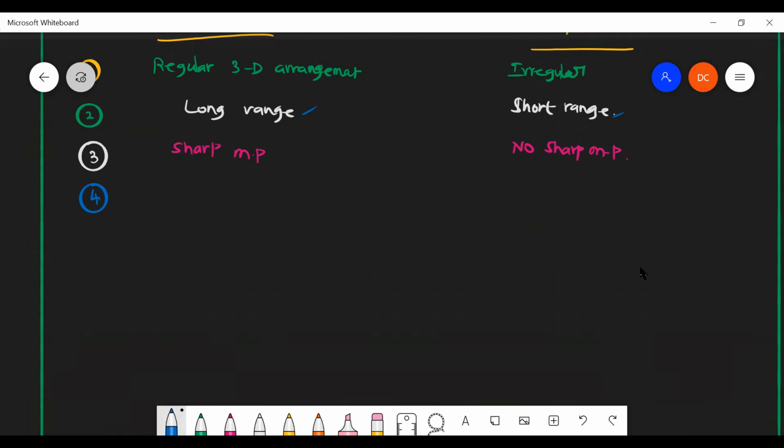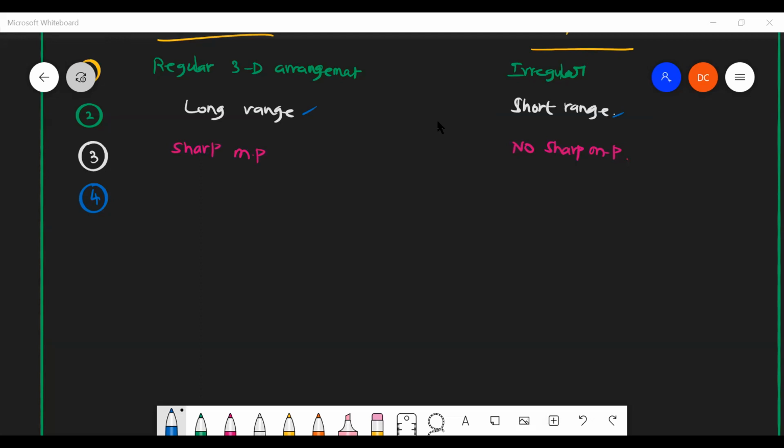Next chance is for Harshita. Sir, they have covalent bonds. Both have covalent bonds, but in crystalline solids they also have ionic bonds.